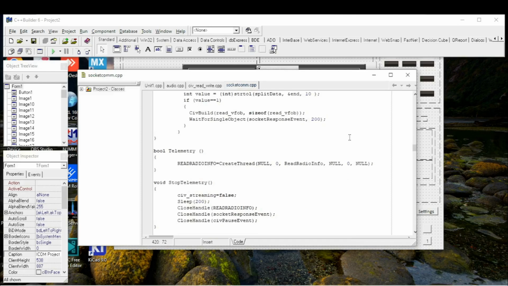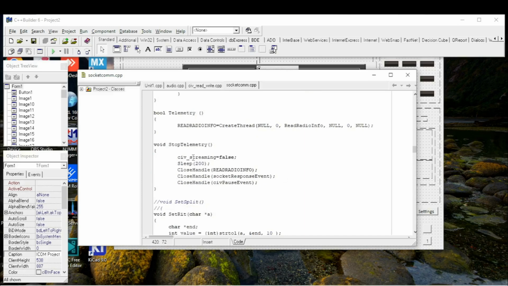And the function telemetry creates our thread. So when we need to start it, we just run the telemetry function from the main program. Stop telemetry stops this thread. As I told you before, before closing the program we always need to close all the active threads to prevent the program from giving any error during closing.